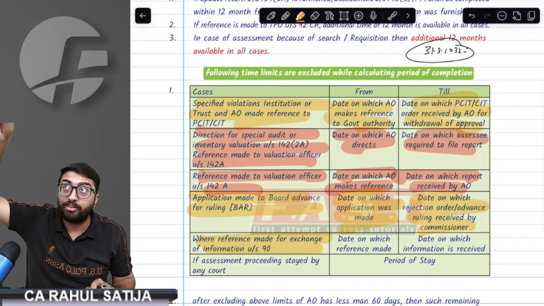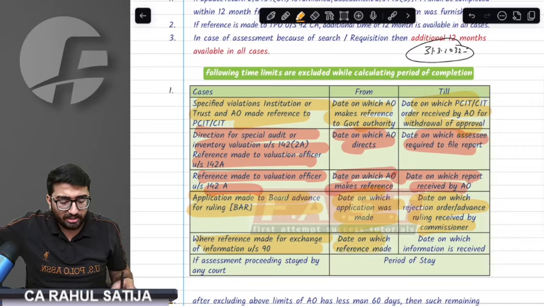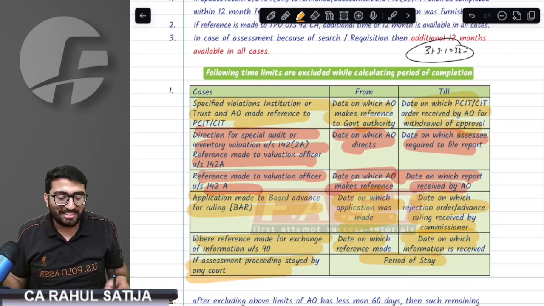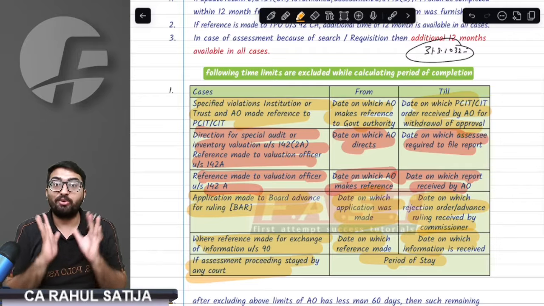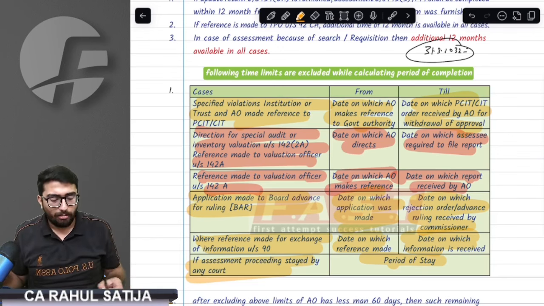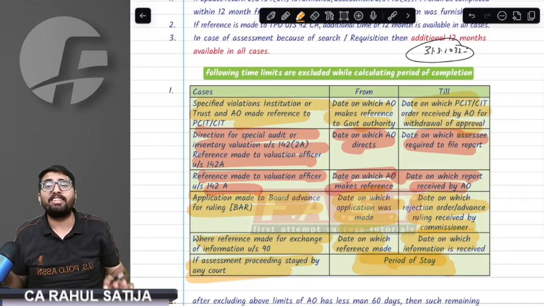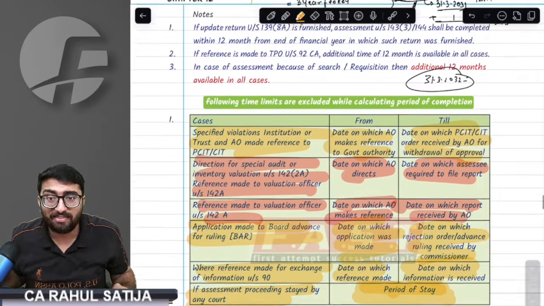So he requested the Government of India to take information from another country. Whatever time has been wasted in asking for information is also given extra. The AO was doing the assessment, and during that assessment the court intervened. The High Court intervened, the Supreme Court intervened and put a stay on those proceedings. The provision says whatever time has been wasted will be given extra.